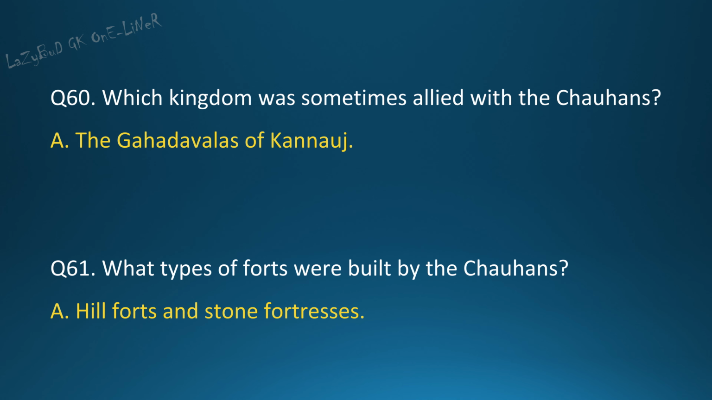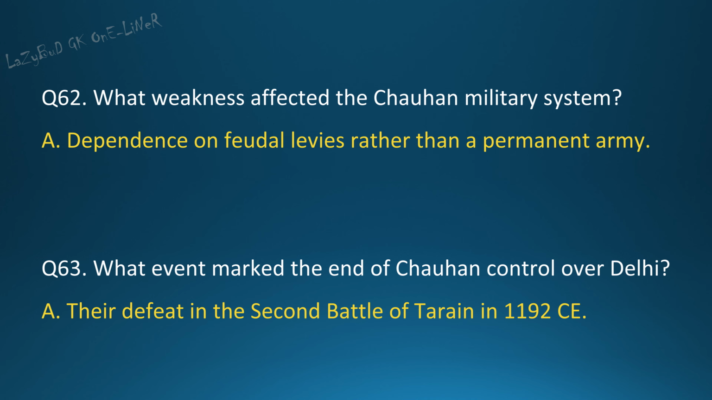Question 60. Which kingdom was sometimes allied with the Chauhans? Answer. The Gahdavlas of Kannauj. Question 61. What types of forts were built by the Chauhans? Answer. Hill forts and stone fortresses. Question 62. What weakness affected the Chauhan military system? Answer. Dependence on feudal levies rather than a permanent army.